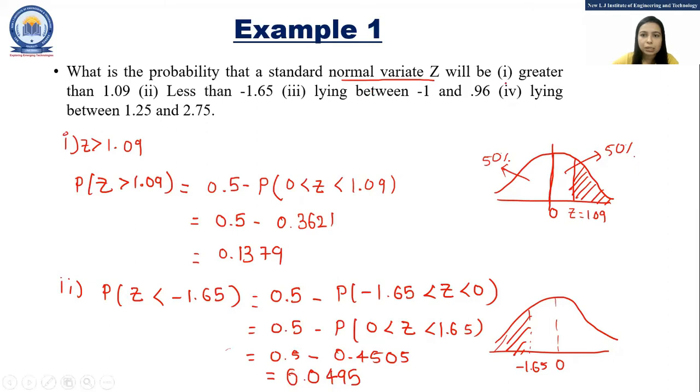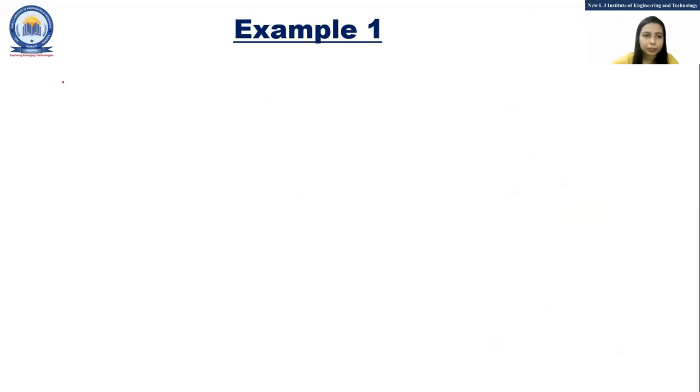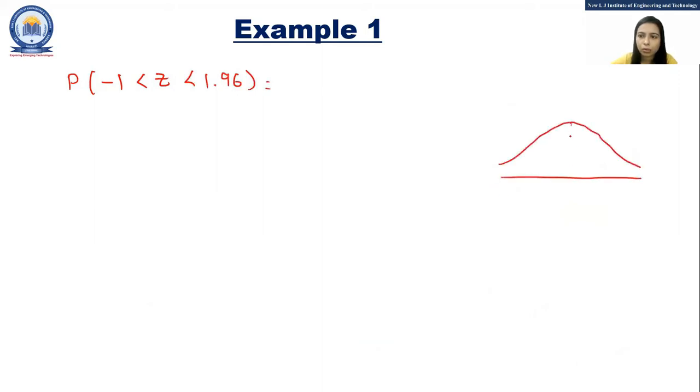Now the next case is lying between minus 1 and 1.96. So P of minus 1 less than z less than 1.96. This is your curve, and 0, minus 1 is somewhere over here and 1.96 is somewhere over here. You want to find the area between these two.